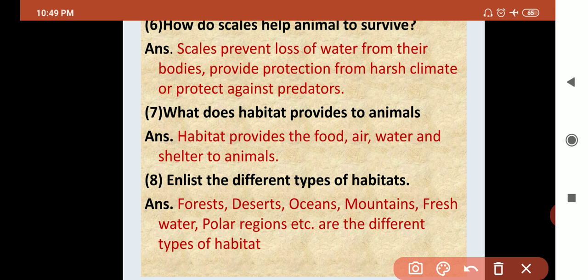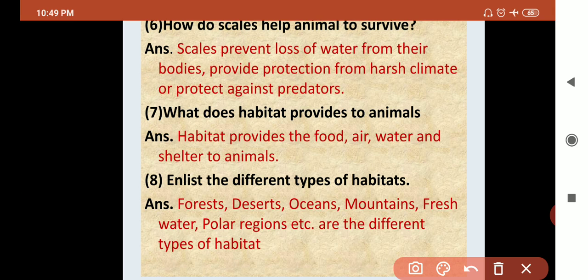Okay, the seventh question, what does a habitat provide to animals? Okay, so a habitat provides food, air, water and shelter. Shelter means house. It is an easy question. A habitat provides food, air, water and shelter to the animals.